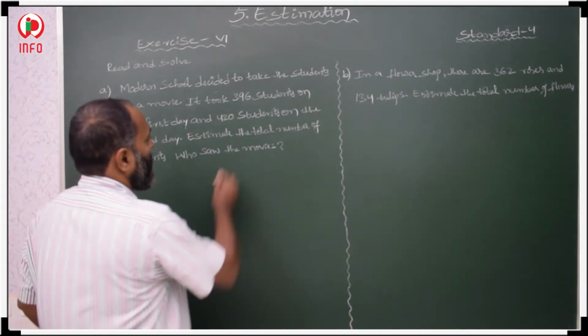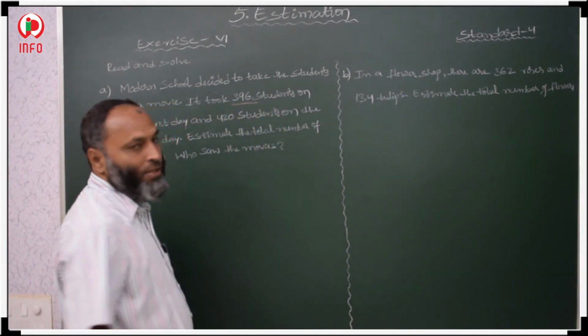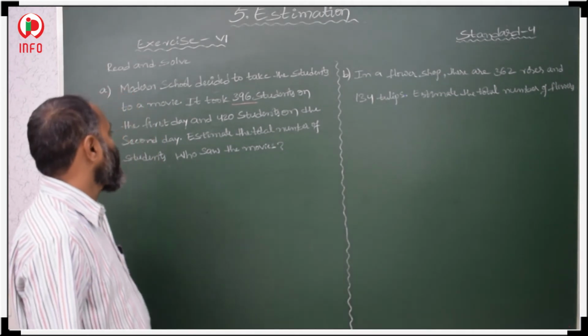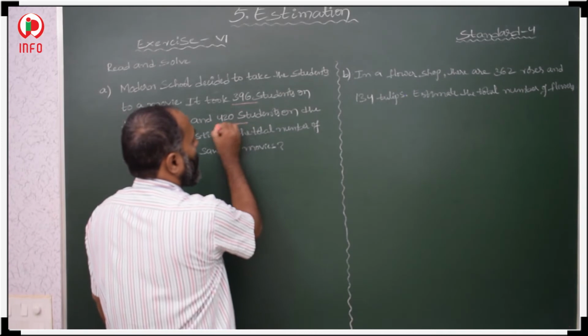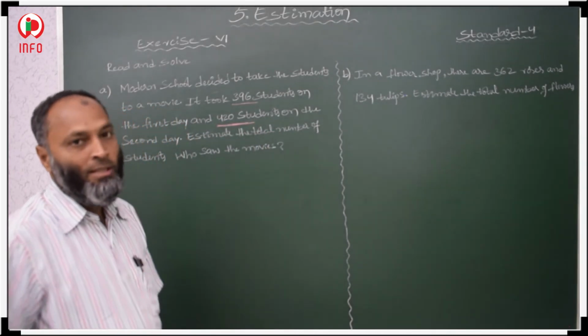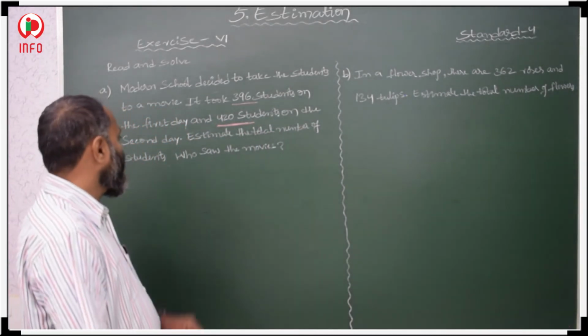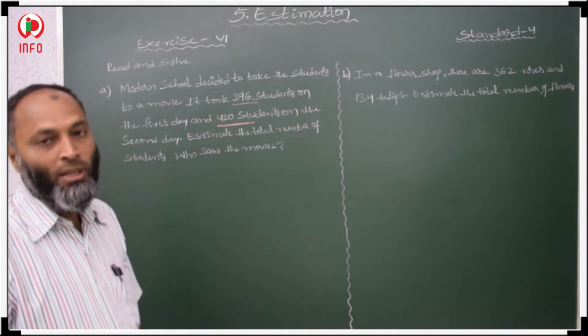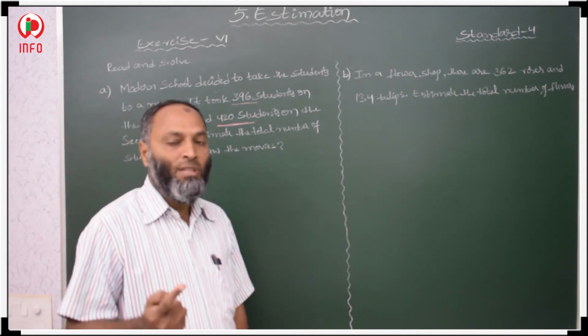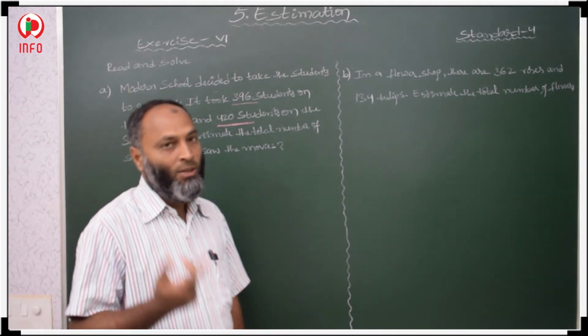Estimate the total number of students who saw the movie on the first day as well as the second day.